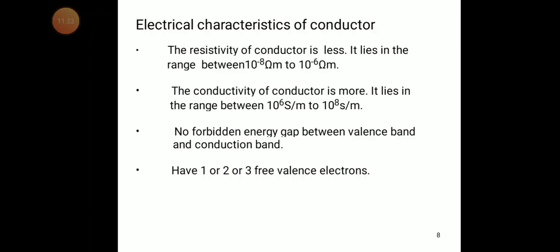There is no forbidden energy gap between the valency band and the conduction band. Here we need to discuss two types of bands, the valency band and the conduction band. Every atom has an outer or valency orbital.